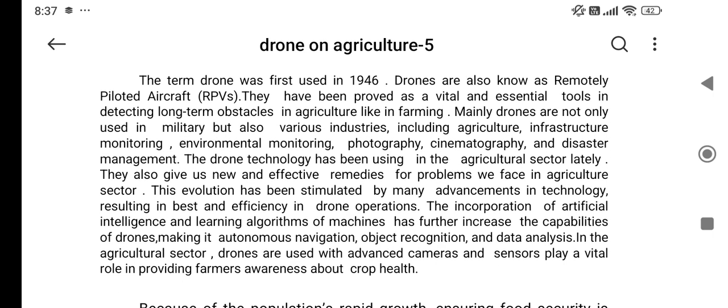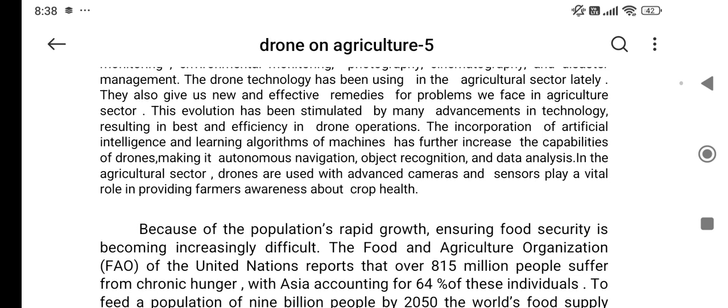Introduction. The term drone was first used in 1946. Drones are also known as remotely piloted vehicles (RPVs). They have been proved to be vital and essential tools in detecting long-term obstacles. Mainly, drones are not only used in military but also in various industries, including agriculture, infrastructure monitoring, environmental monitoring, photography, cinematography, and disaster management. They also deliver new and effective remedies for problems we face in the agriculture sector. This evolution has been stimulated by many advancements in technology, resulting in better efficiency in drone operations.